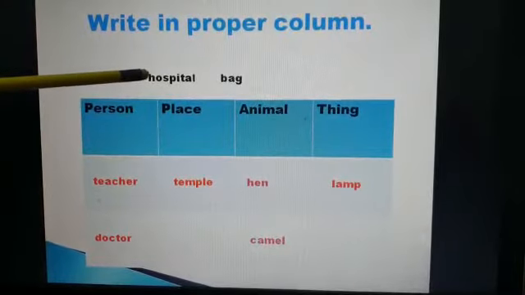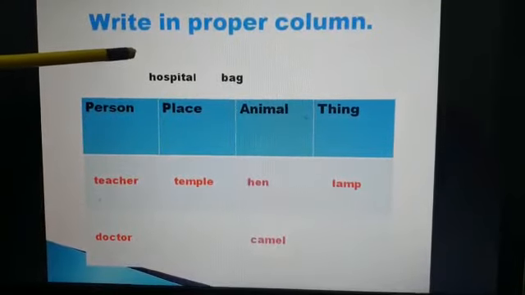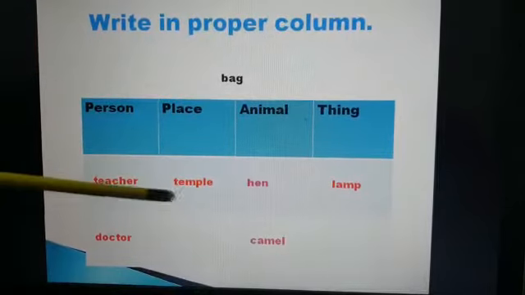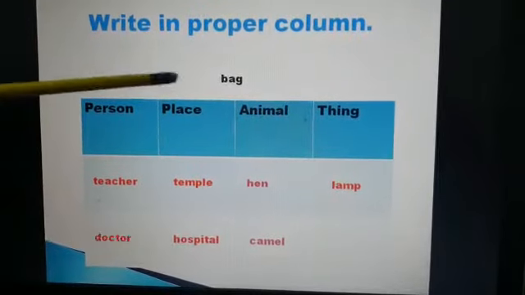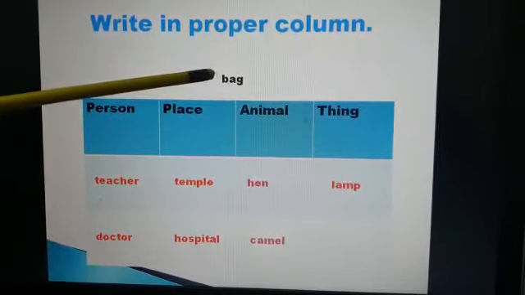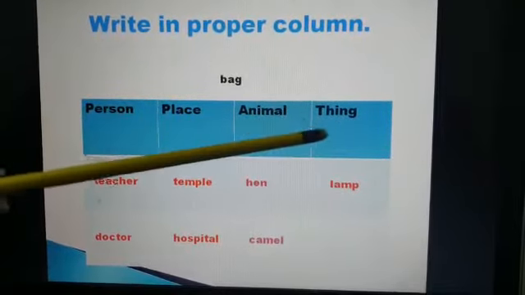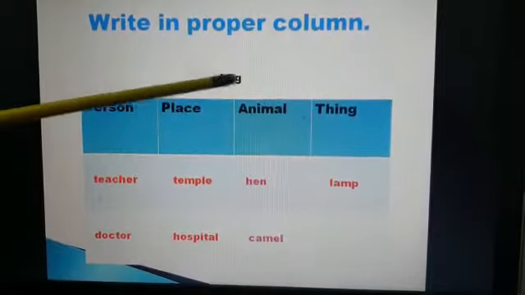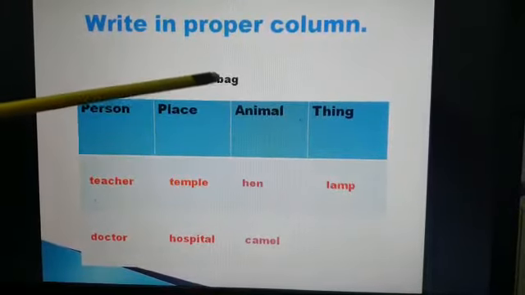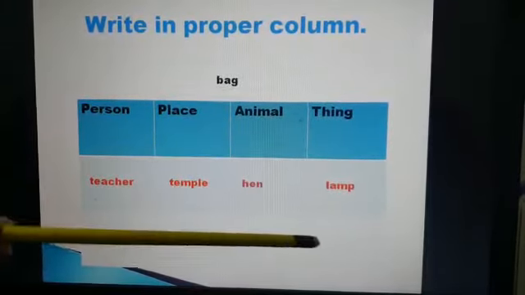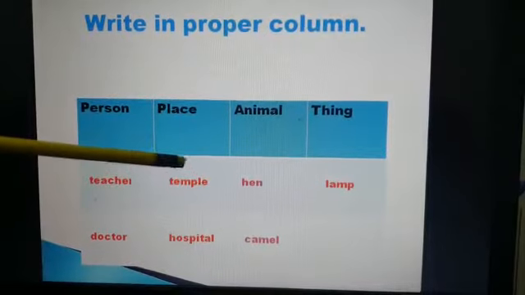Yes. Hospital is a place where we go for treatment. So hospital will come in the place column. Now bag. Bag is an animal, place, person or thing. Of course, bag is a thing in which you keep your things. So bag will come here in thing column.